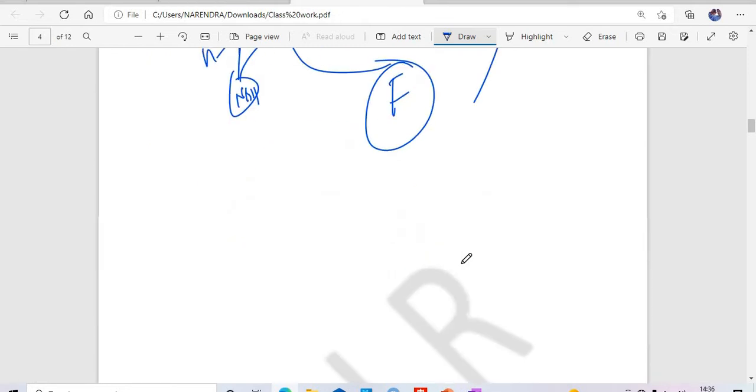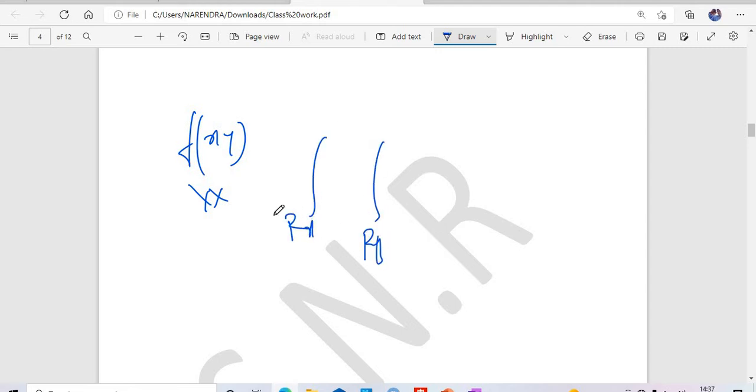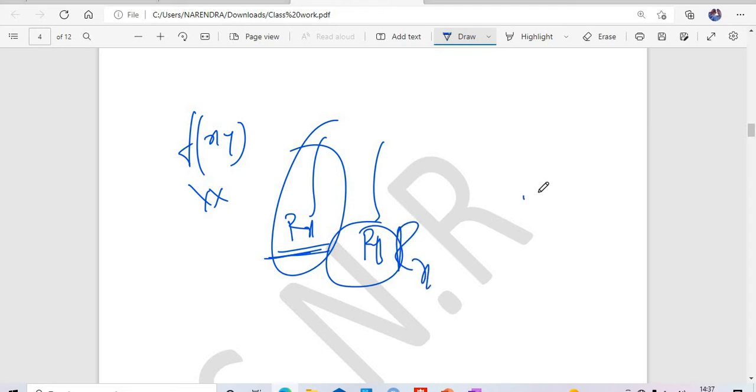So how will the questions come? They will give you one joint PDF, then we need to find the marginal of x or marginal of y. How do you find the marginal of x? It is very simple. If you want the marginal of x, just substitute the y limits, then you will get the x function. If you want the marginal of y, just substitute the x limits, then you will get the y function. Marginal is over. So what about the conditional case?